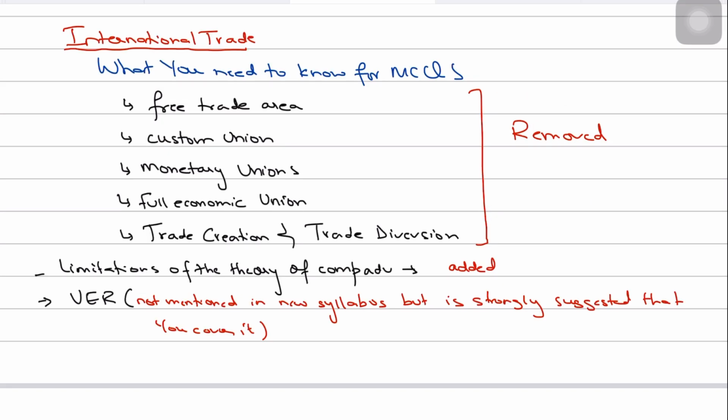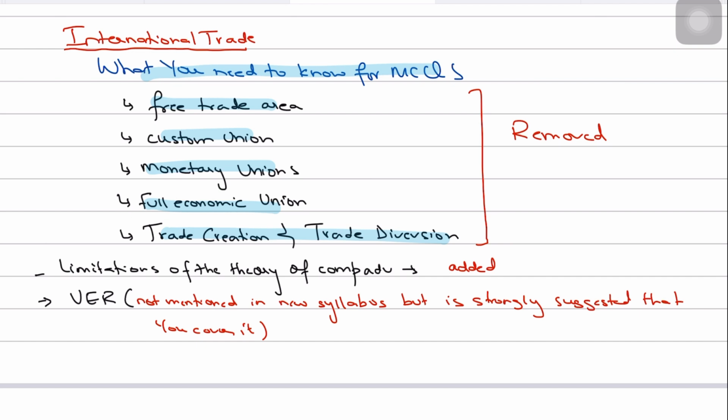Okay, guys. Some other changes that have been made to the AS syllabus are in the chapter of international trade. What we need to know as students for AS is that you will find MCQs based on topics that existed before the March 2023 exams, and they have now been removed from the syllabus. Topics like free trade area, customs unions, monetary unions, full economic unions, and trade creation and trade diversion have been removed from the new syllabus. So you can possibly skip those MCQs when you're doing the yearly past papers before the March 2023 exam, right?